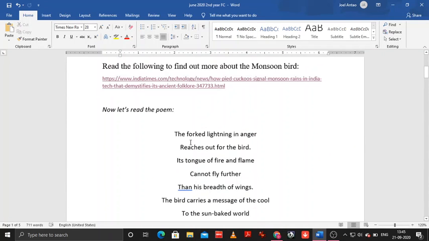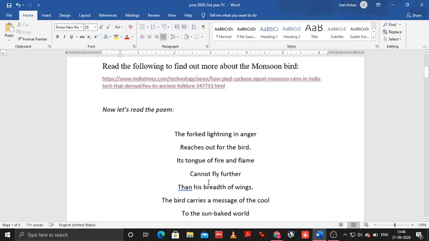Yeah. The forked lightning in anger reaches out for the bird. Its tongue of fire and flame cannot fly further than his breadth of wings. Okay. Its tongue of fire and flame, they're talking about the branches of the lightning that we just saw. And you know that there's fire in it, right? It can burn things. Okay. It's a very dangerous thing, lightning, right? Cannot fly further than his breadth of wings.